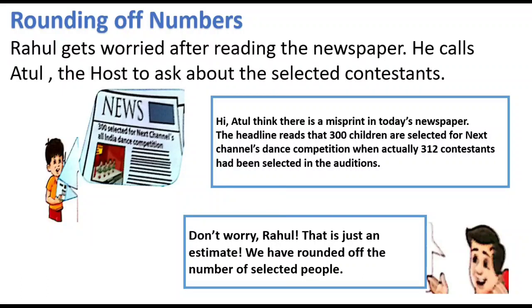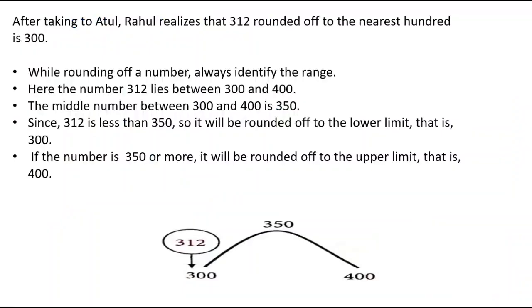The headline reads that 300 children are selected for the next channel dance competition, when actually 312 contestants had been selected in the audition. Atul: Don't worry, Rahul, that is just an estimate. We have rounded off the number of selected people.